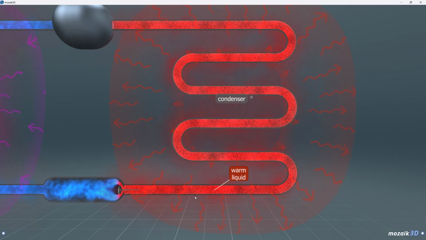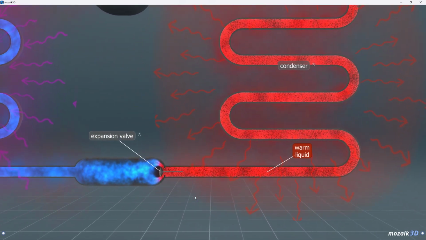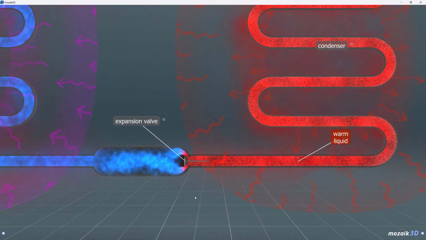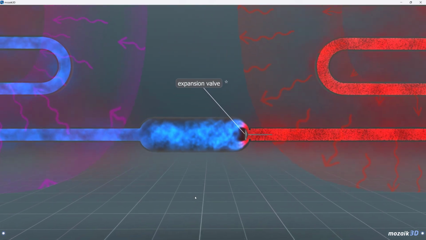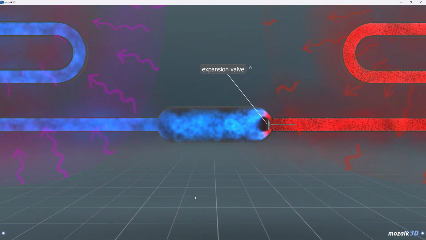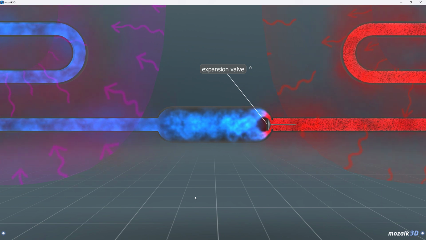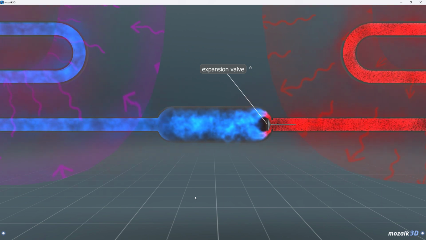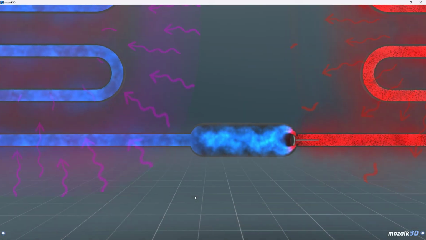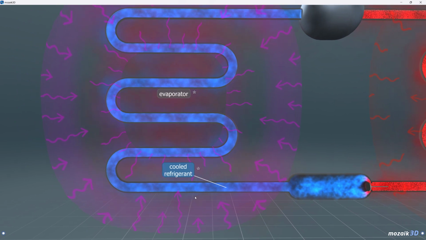This partly cooled warm liquid then enters the expansion valve. Here it collects, and therefore the pressure in the incoming pipe is high, while the pressure in the outgoing pipe is low. As the liquid flows through the expansion valve, its pressure drops suddenly, and therefore it partly evaporates and cools down. The resulting cold mixture of vapor and liquid is conducted back into the evaporator.